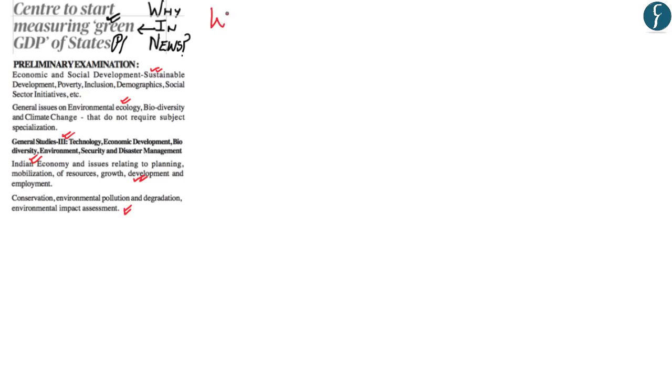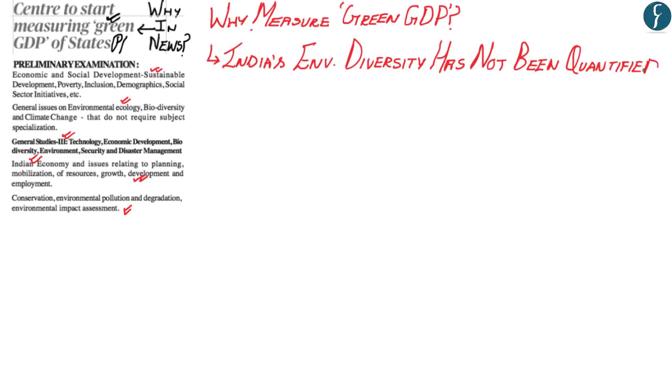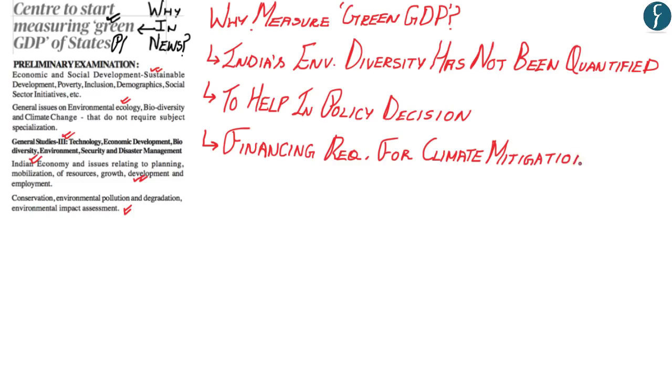Now the reason the Indian government is taking such a step is that India's environmental diversity has not yet been quantified. So India's environmental diversity has not yet been measured in terms of total number or size or any other form of quantitative analysis. The second reason as to why we need to measure the green GDP is that it would help the central government or the state government in making policy decisions. Another aspect as to why it would be helpful is that it would help in knowing what would be the financial requirement for climate mitigation.